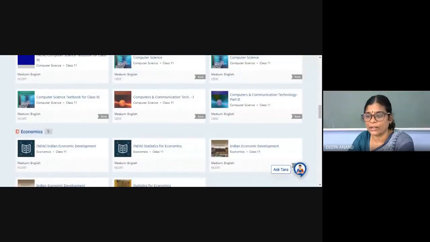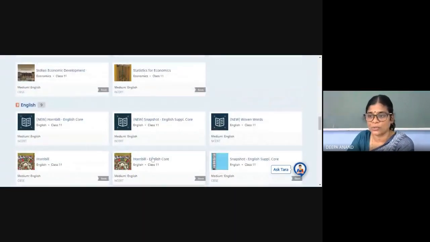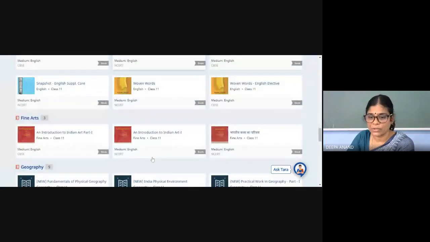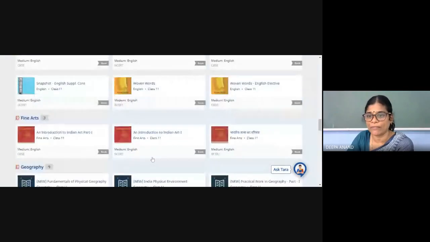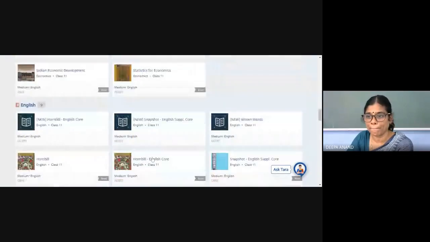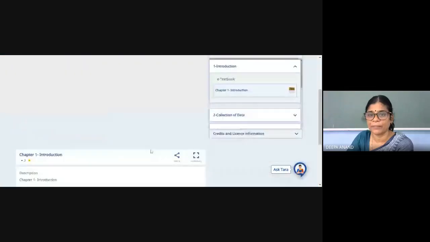Don't get confused with the book, because it is given from the point of view of class 12 students for the board exam. You have to attend the class and see what parts I am teaching you. Accordingly, you have to read the textbook. Okay, I will open this statistics for economics.